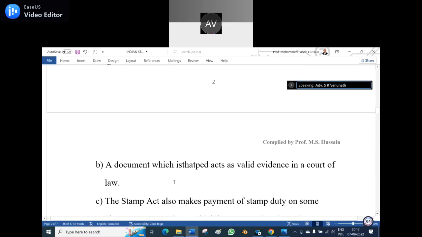So B, a document which is stamped acts as valid evidence in the court of law.